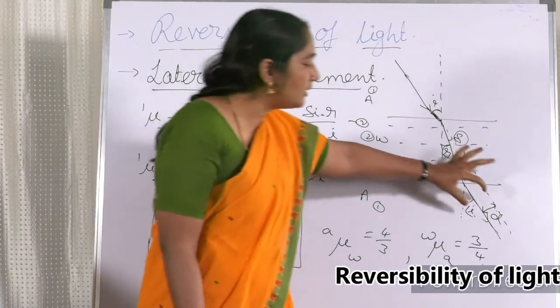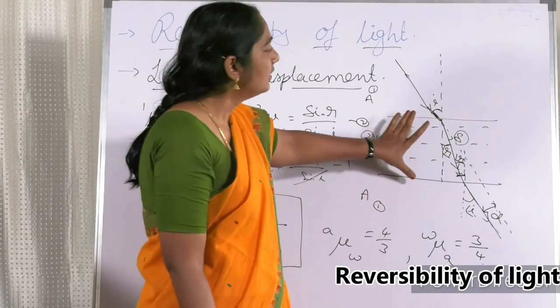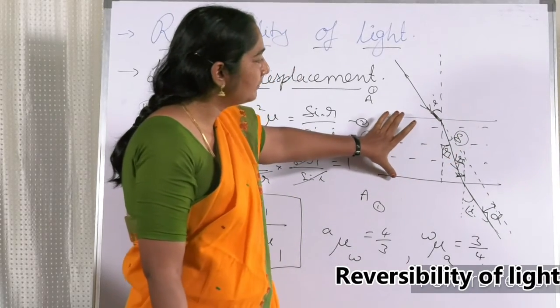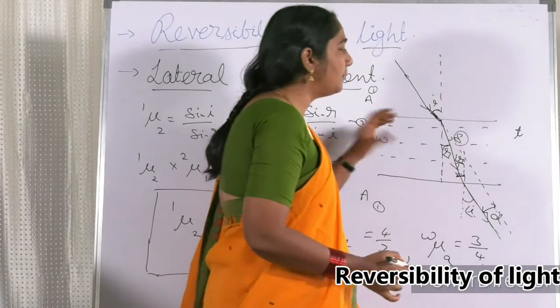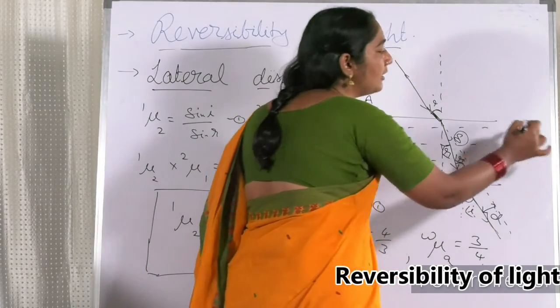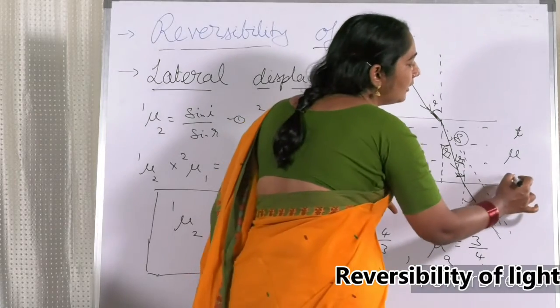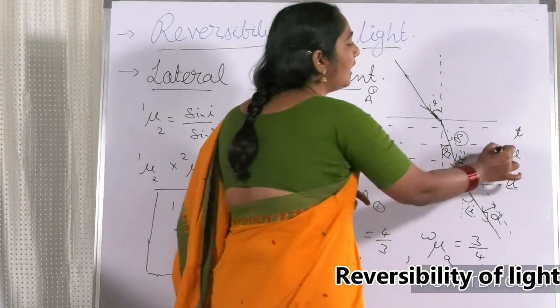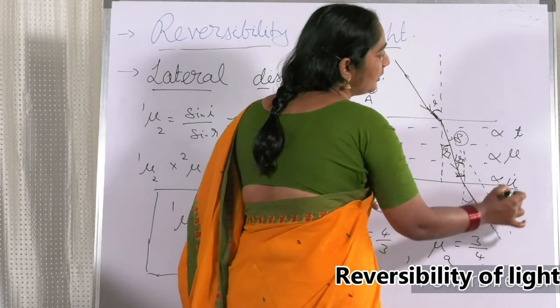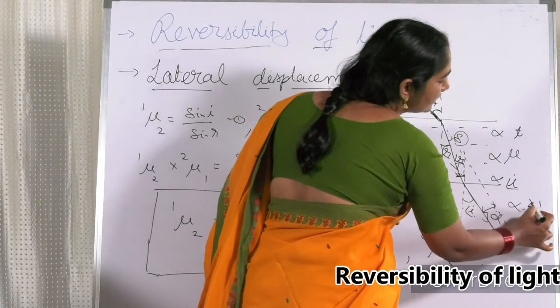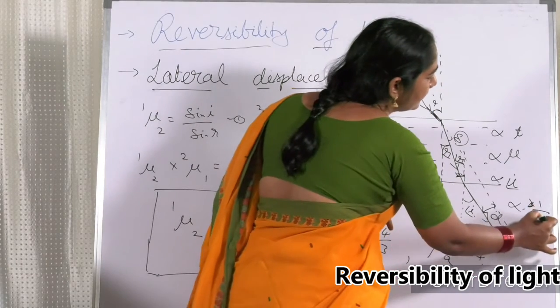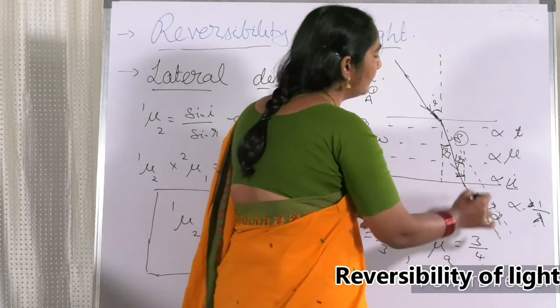This lateral displacement depends on the thickness of the medium. It depends on the refractive index of the medium. It even depends on the angle of incidence, directly proportional. And it is inversely proportional to lambda.